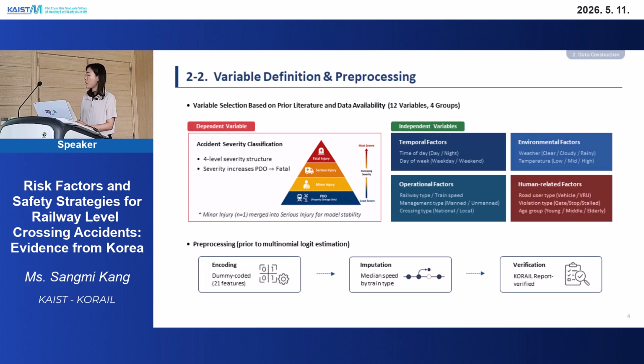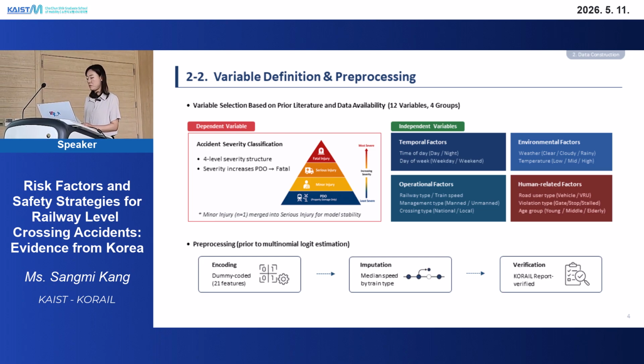Now let me explain how I define and classify the variables. On the left side, there is an accident severity classification. The dependent variable is accident severity. At first, I classified it into 4 levels: PDO, meaning only property damage, minor, serious, and fatal injury. However, there was only 1 minor injury case, so I merged it into the serious injury group.